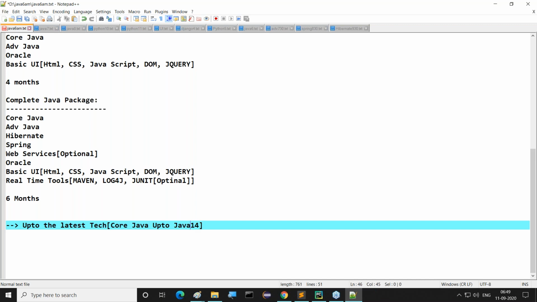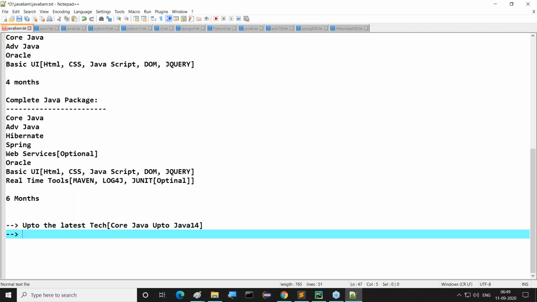That is just an example I'm telling you. It means up to the latest technologies in every aspect, whether core Java or advanced Java, Hibernate or Spring, whatever it may be. This is one thing I'm telling you. Next, everything will be live execution. In front of you we will take the projects, whatever it may be, everything will be live execution.